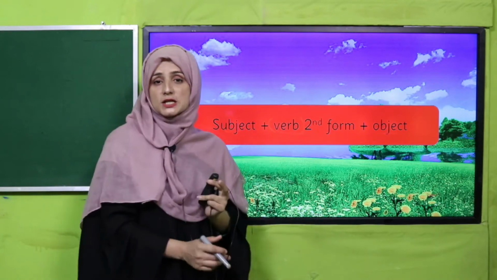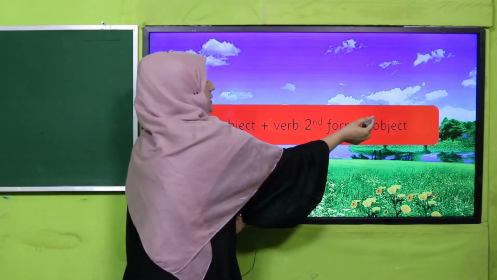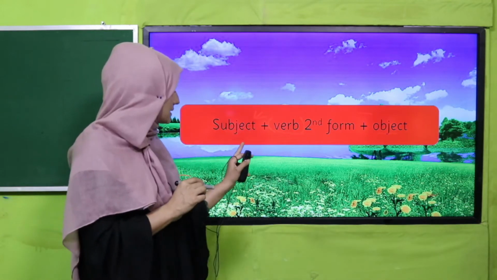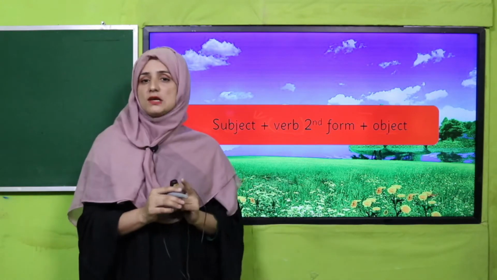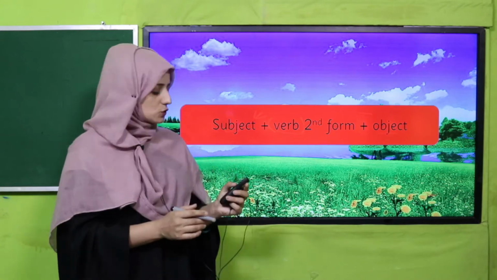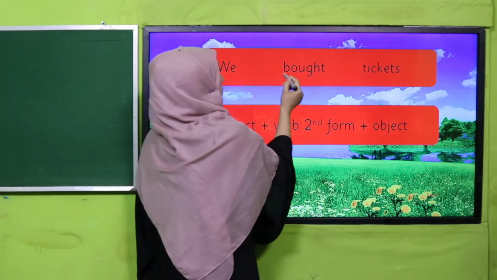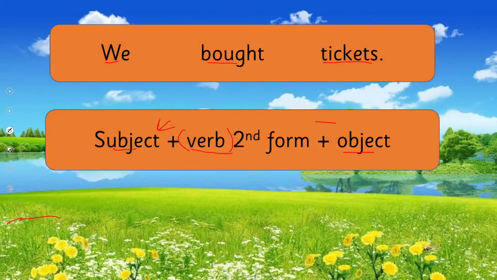And what is an object? The object receives the action of the subject. What is being done by the subject, that is what the object receives. So see this example: we bought tickets.